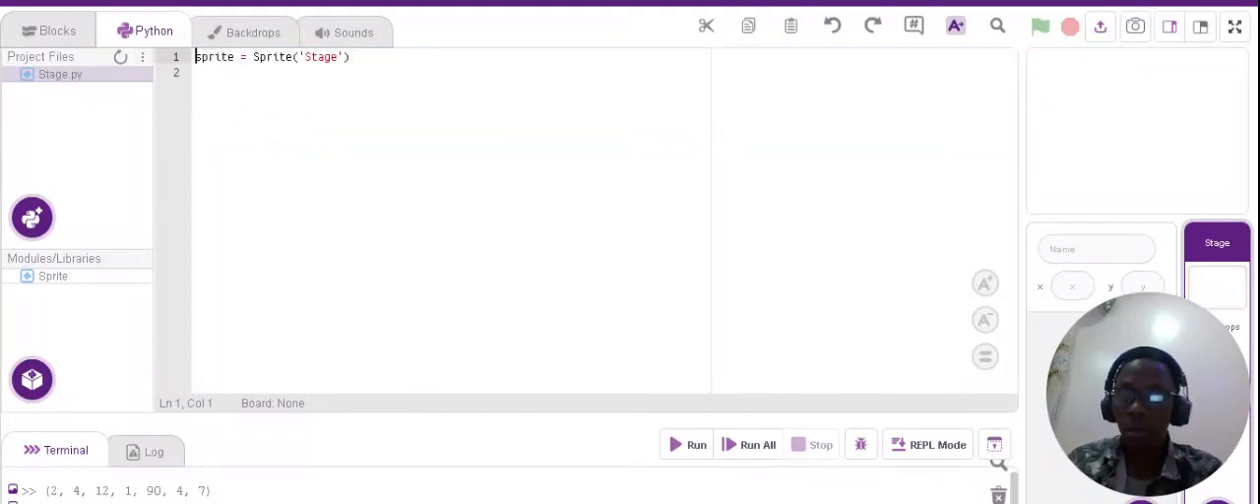Good day, everyone. My name is Abdullah Musluddin. In this project, I will show you how to sort a tuple in Python using the PictoBlox editor.